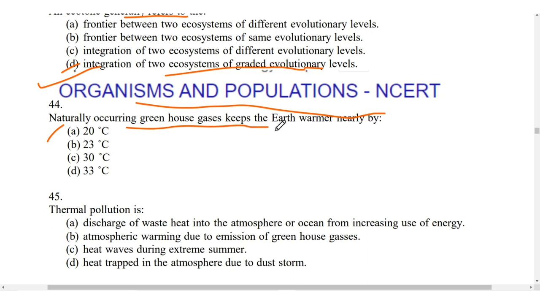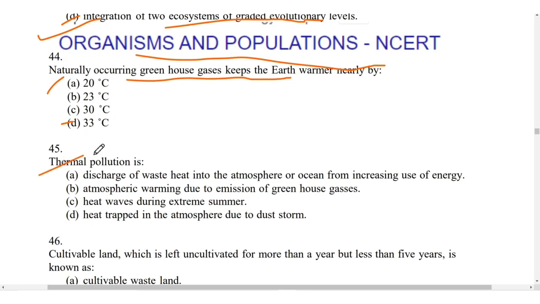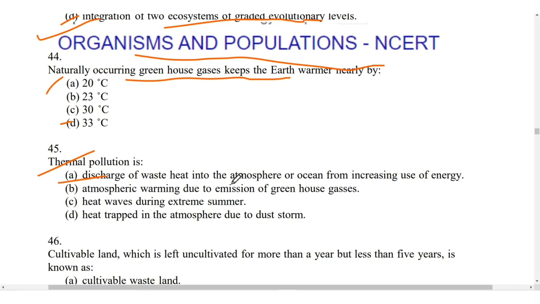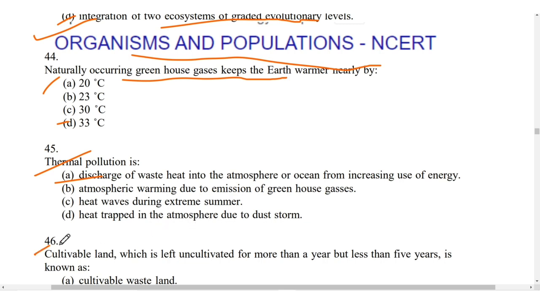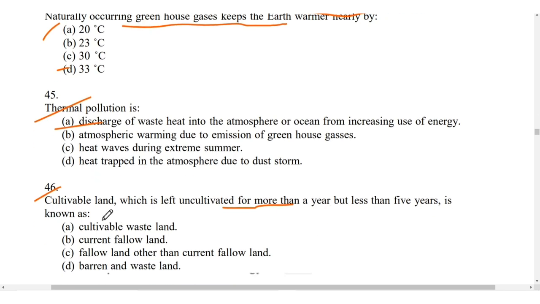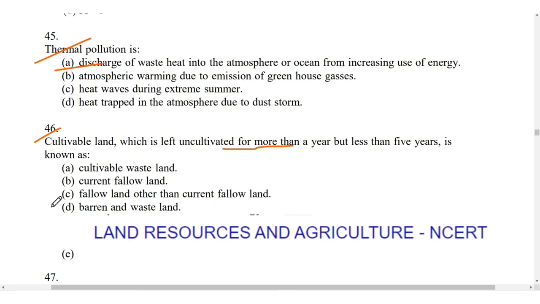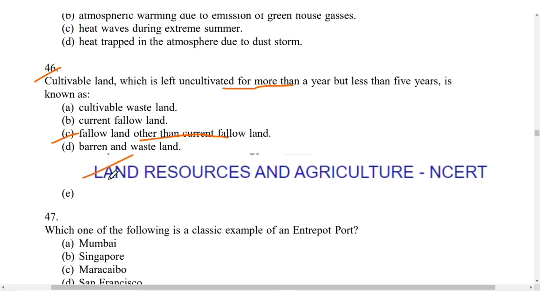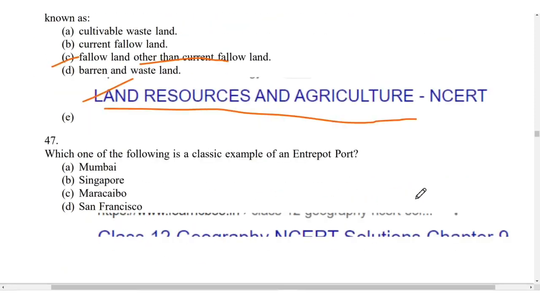Naturally occurring greenhouse gases keep the earth warmer by nearly 33 degrees Celsius. Thermal pollution is the discharge of waste heat into the atmosphere or ocean from increasing use of energy. Next, cultivable land which is left uncultivated for more than a year but less than 5 years is known as fallow land other than the current fallow land. It is given in the land resources and agriculture chapter of the NCERT.